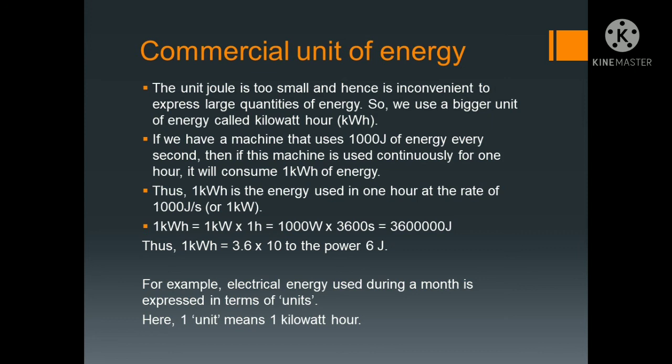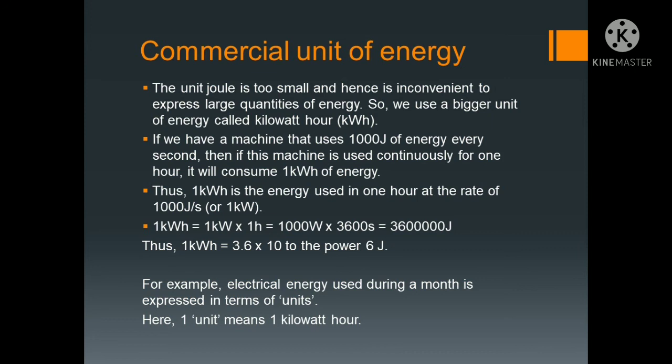If we have a machine that uses 1000 joule of energy every second, then if this machine is used continuously for 1 hour, it will consume 1 kilowatt hour of energy. This 1 kilowatt hour is the energy used in 1 hour at the rate of 1000 joule per second.